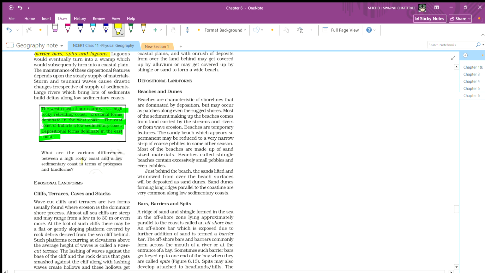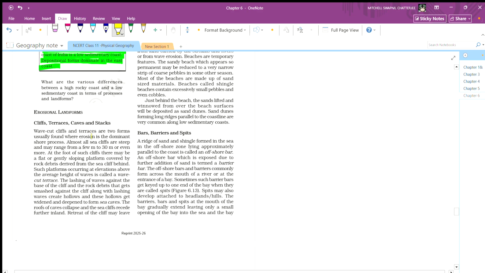So what are the differences between the high rocky coast and the low sedimentary coast in terms of process and landform? Erosional landforms: cliffs, terraces, caves, stacks. The wave-cut cliff and the terrace are two forms usually found where erosion is the dominant shore process. Almost all sea cliffs are steep and may range from a few meters to 30 meters, even more.